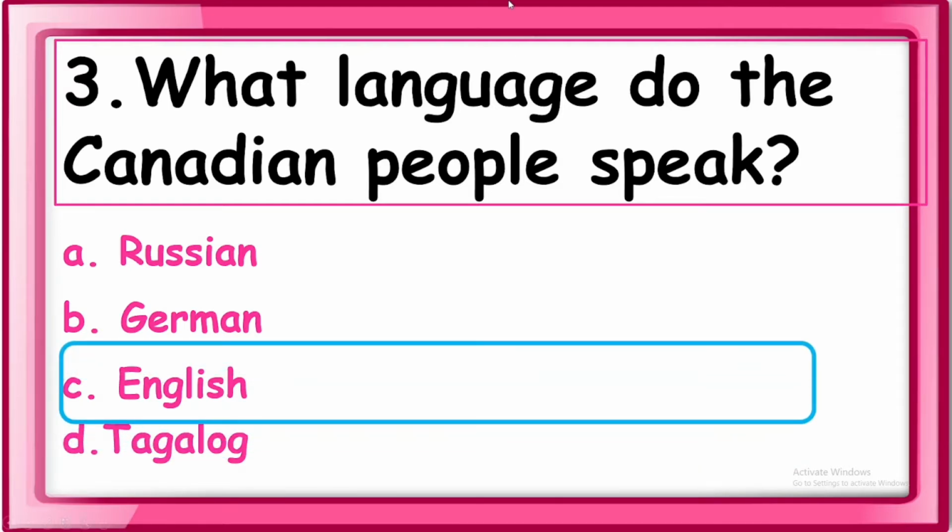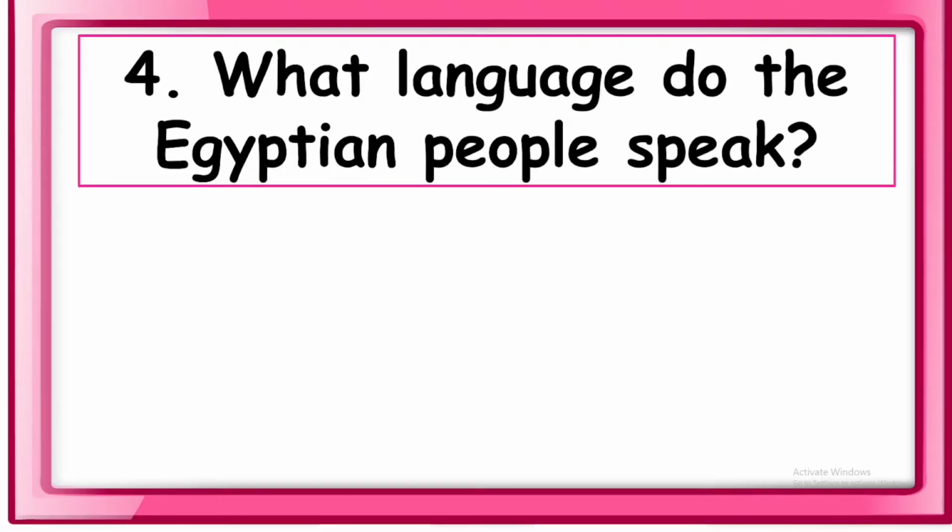English. Okay, so Canadian people speak English. Okay, so their language is English. Number 4, what language do Egyptian people speak? When you say Egyptian, they are people from Egypt.